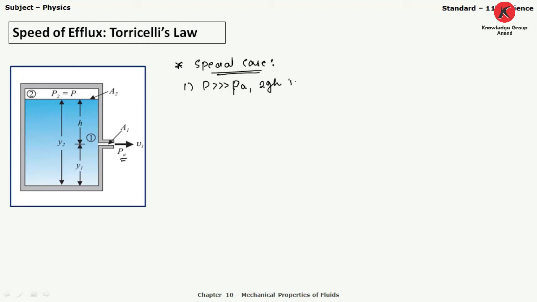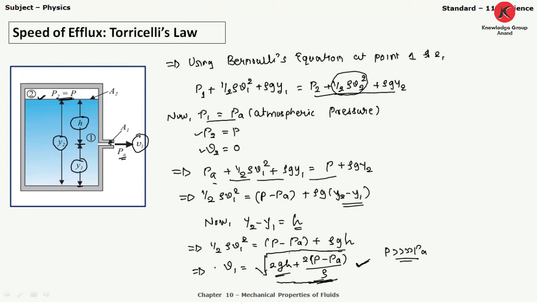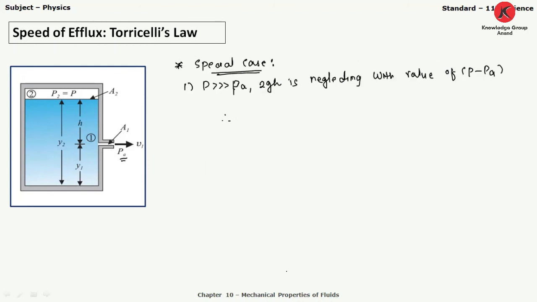So finally, when P is greater than PA, 2gh is neglected with respect to the value of P minus PA. If we neglect this term, then we have V1 equal to under root 2 (P minus PA) divided by rho.